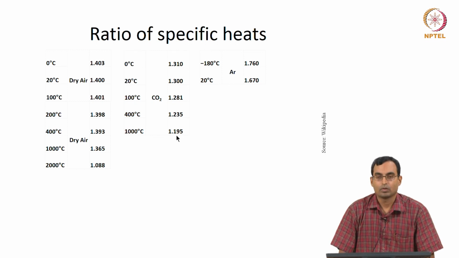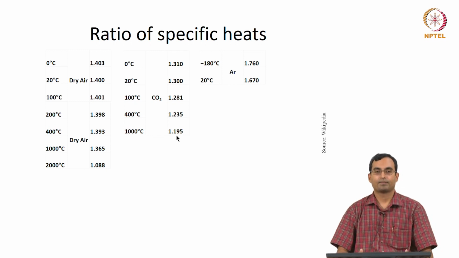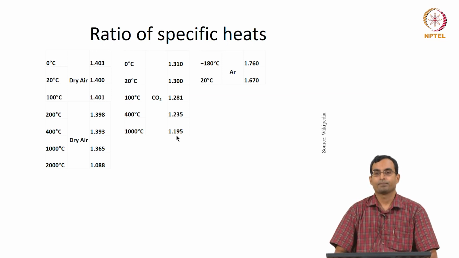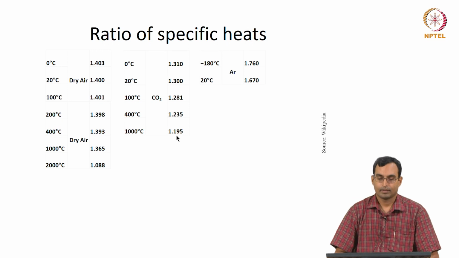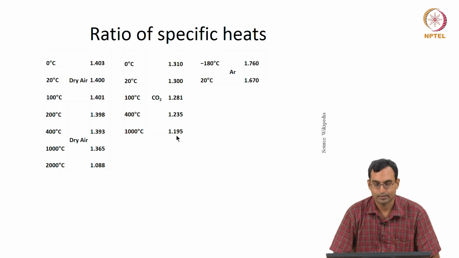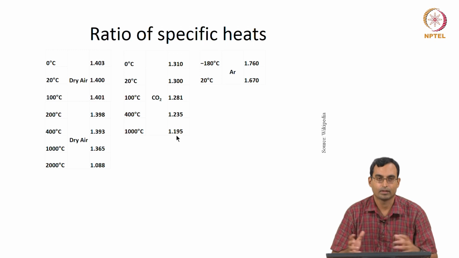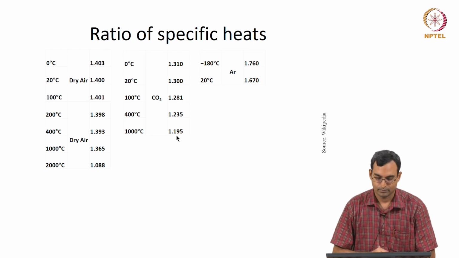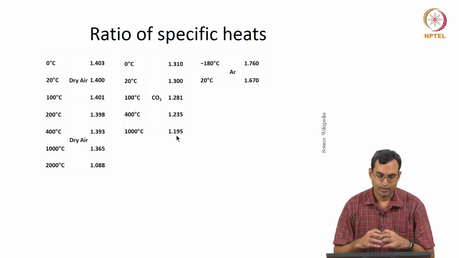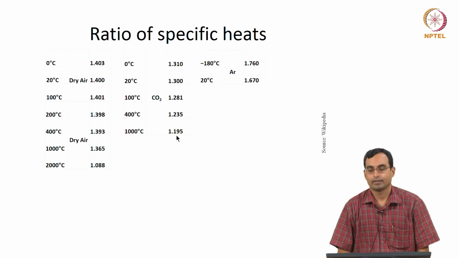At very low temperatures, the gases do not behave as if they are ideal, because there are still interactions between the molecules. At very high temperatures, we see that Cp and Cv increase, because a lot of the energy goes into other forms, for example, vibrational modes, and gamma itself reduces.